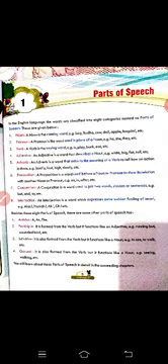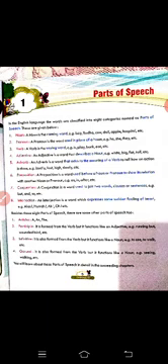Sixth one is preposition, students. A preposition is a word used before a noun or pronoun to show its relation with another noun or pronoun. For example, on, in, after, etc. Seventh one is conjunction. A conjunction is a word used to join words, clauses, or sentences.